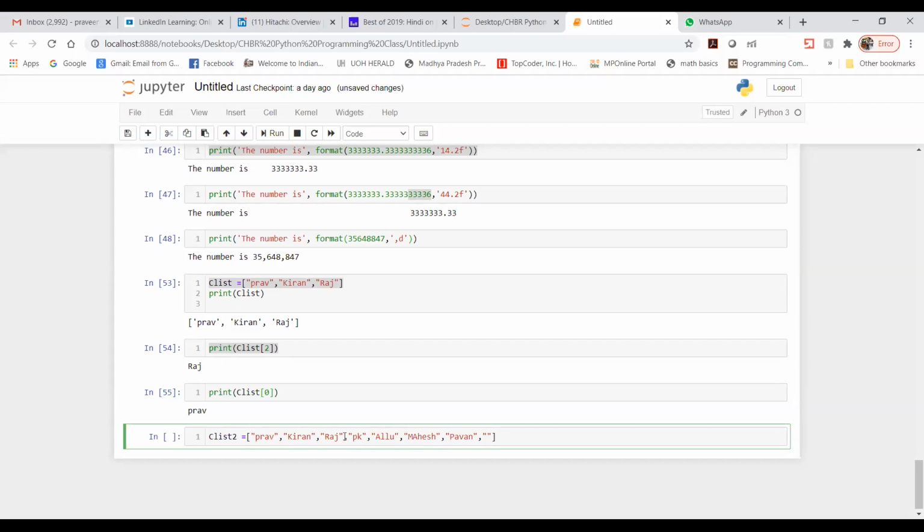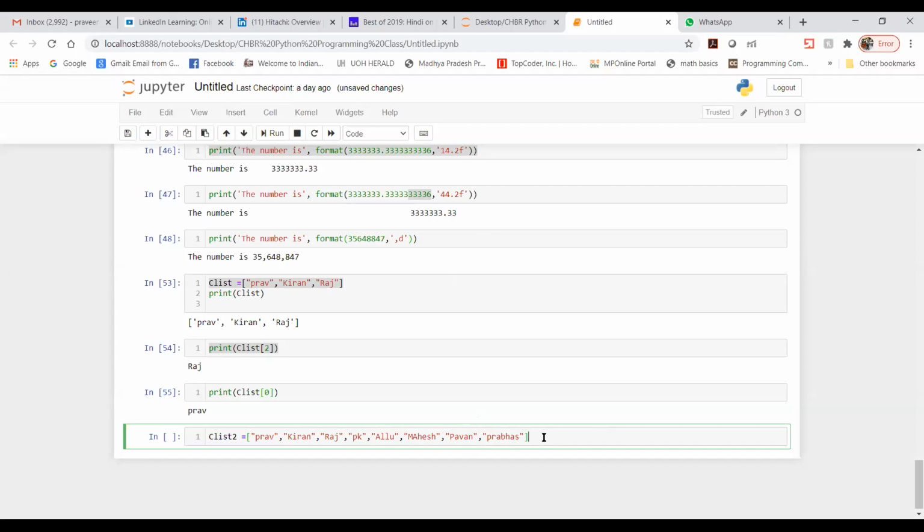Bahubali, you forgot. Guys, can anybody tell the name? Who is the actor of Bahubali? Nobody knows. Prabhas. Okay, so I have just created these names.